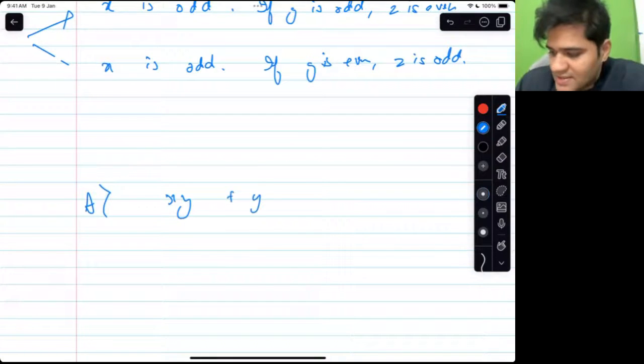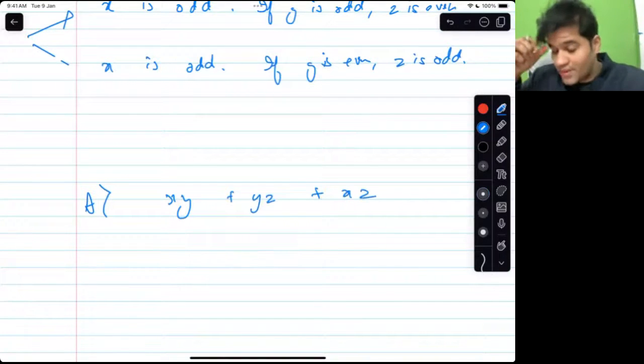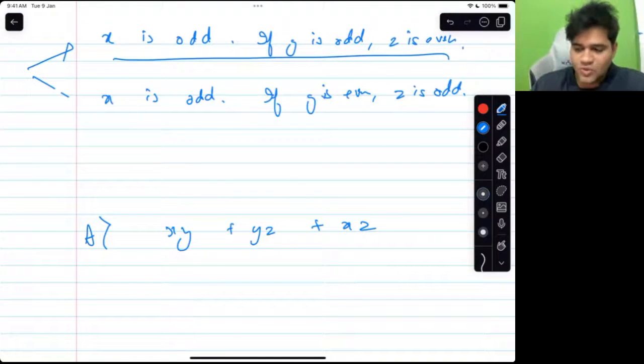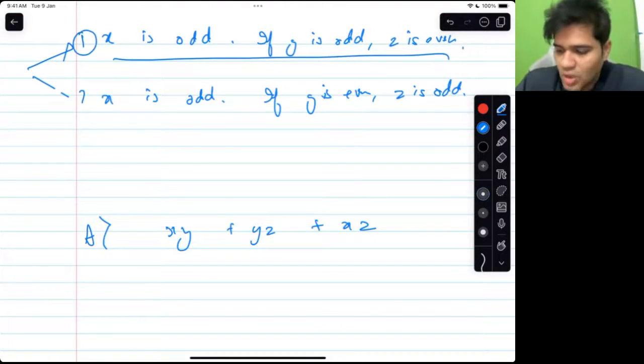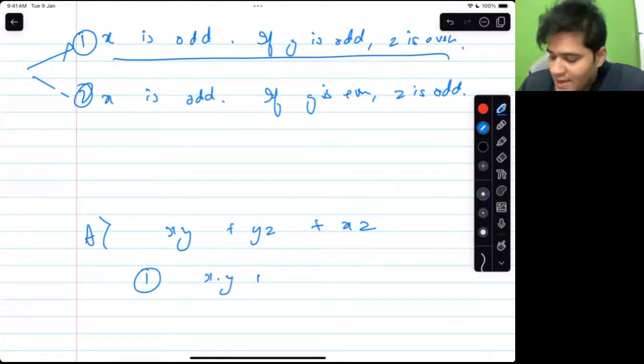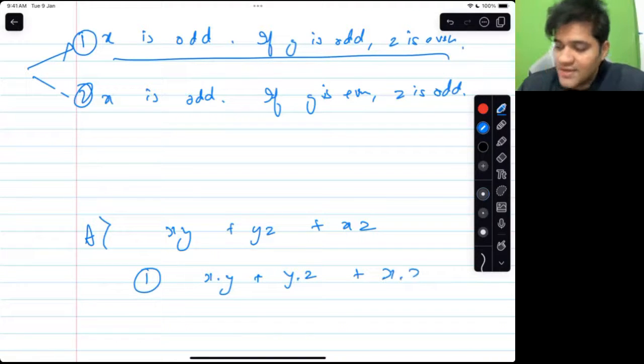xy plus yz plus xz. Okay. We know, let us use the first statement to evaluate it. So let us call it statement 1. Let us call it statement 2. According to statement 1, x is odd, y is odd, z is even. So x dot y dot z, x dot z.